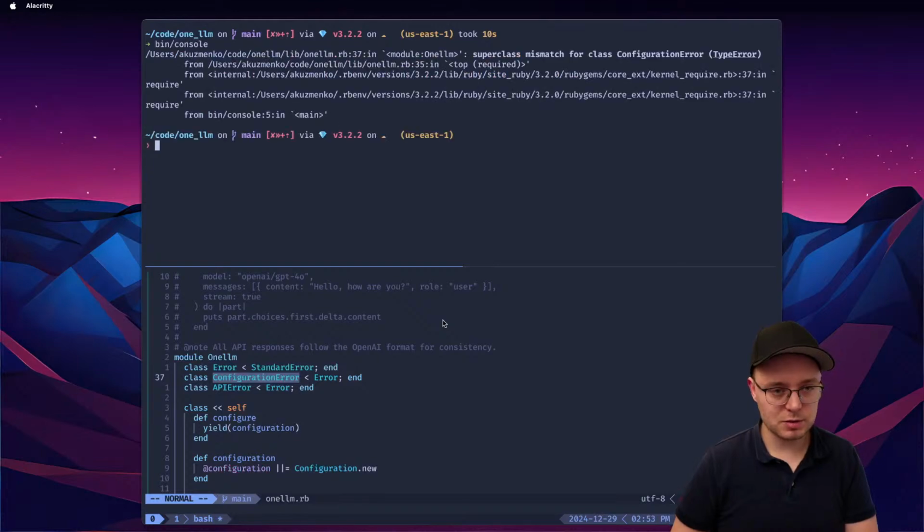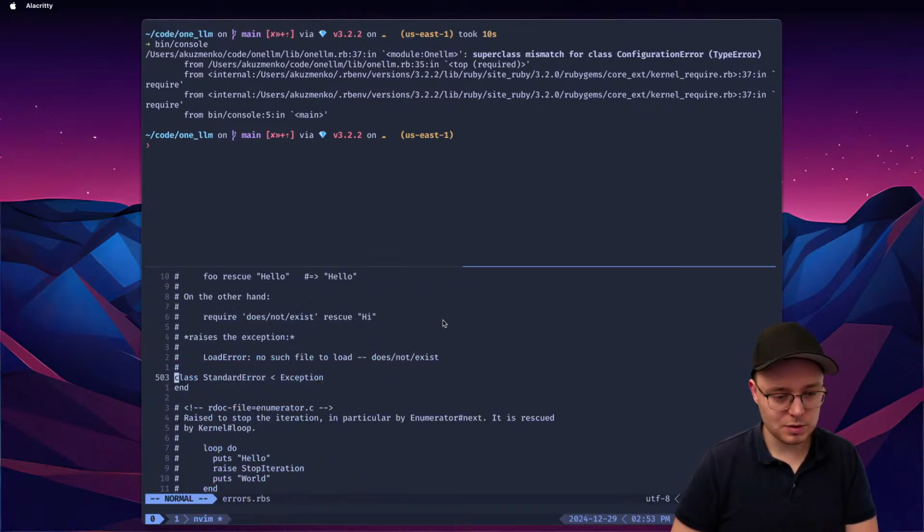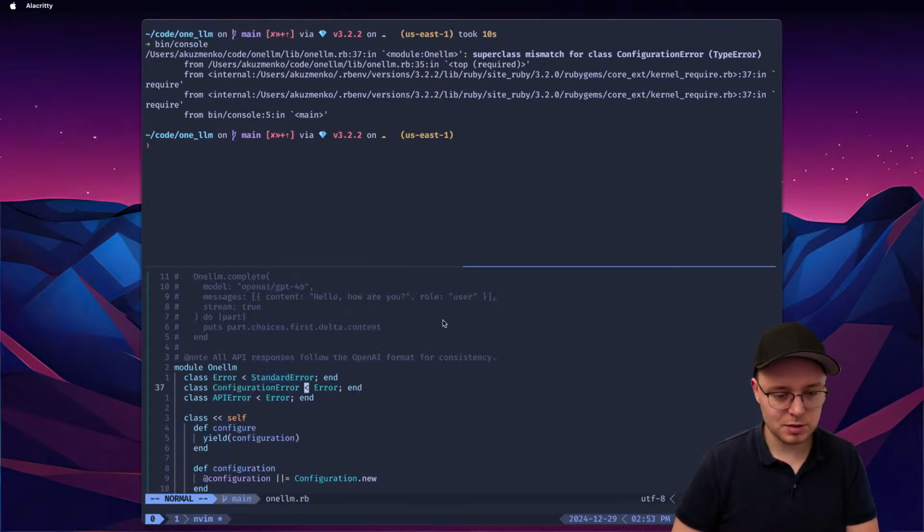So if I do bin console, it peppers me. Okay, now I see the line. Okay. Superclass mismatch for class configuration error. Good. So what is our error? What is our standard error? Exception, and then we have our own error, and then we do that, and then we do this, and it doesn't work, which is surprising.